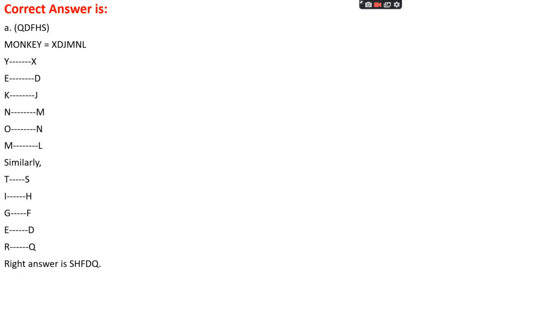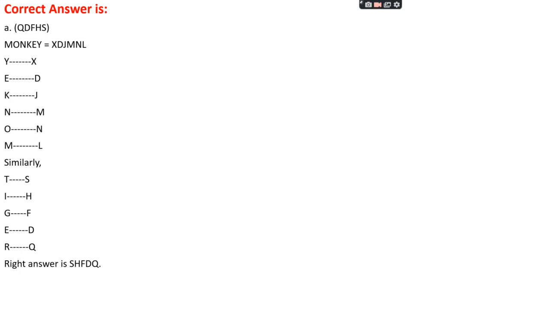For monkey, there is XDJMNL. Okay. For Y, there is X. For E, there is D. For K, there is J. Okay. For N, there is M. Okay. For O, there is N. For M, there is L.